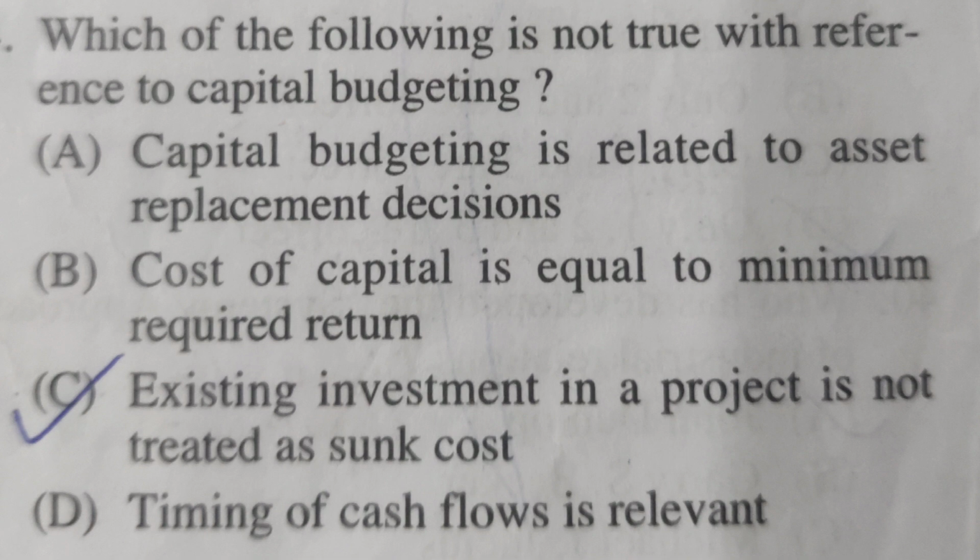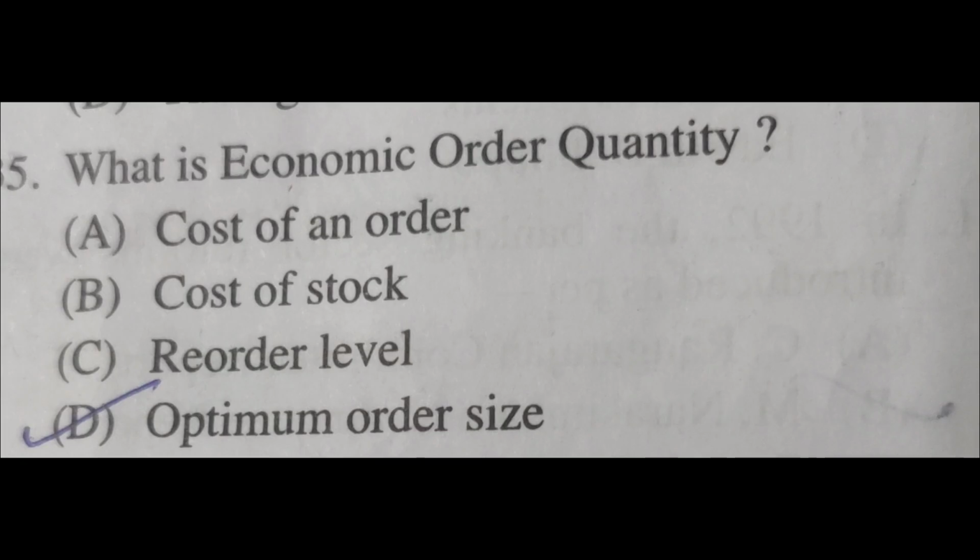Next question is, which of the following is not true with reference to capital budgeting? Option A, capital budgeting is related to asset replacement decisions. It's right. Option B, cost of capital is equal to minimum required return. It's also right. Option C, existing investment in a project is not treated as sunk cost. This is wrong because it is treated as sunk cost because it is already incurred. Option D, timing of cash flows is relevant. It is also right.